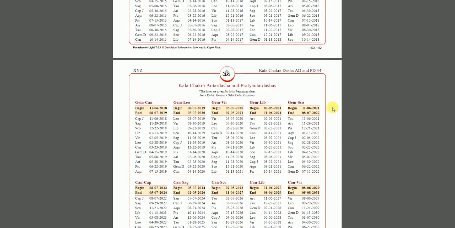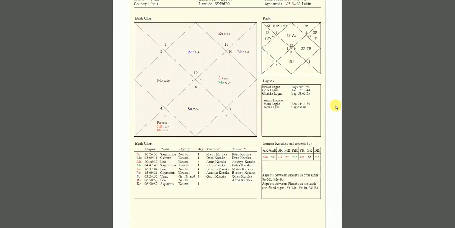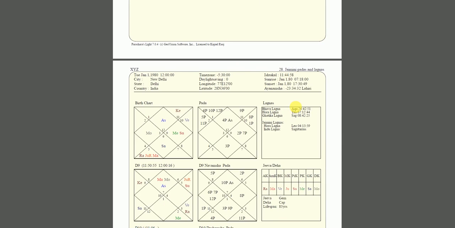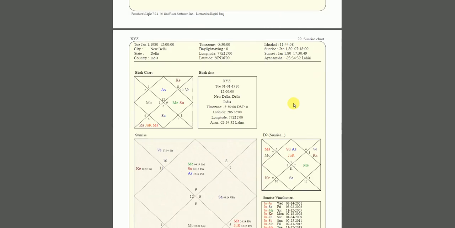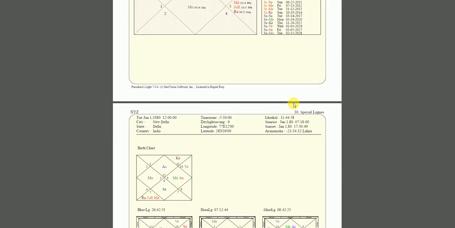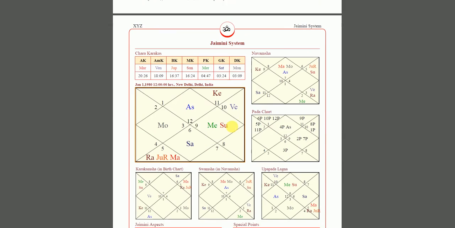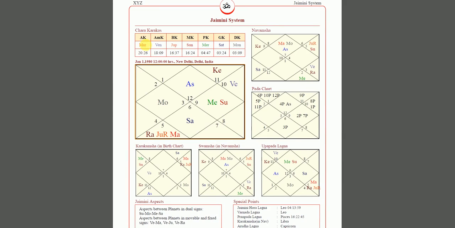They use this Dasha. Then there's Chara Dasha, which is actually very simple if you just know the Jaimini concept, like we'll come to here. So this is Jaimini Karakas and aspects. So let's say we go to this page, which is much easier to understand for you guys. So this is all the Jaimini system, but here it'll show you the planet with the highest degree and the lowest degree have certain things that they're doing in your chart. So Mars is the Atma Karaka, AK, the planet with the highest degree. It's the soul significator. It becomes the most important planet in the Jaimini system.